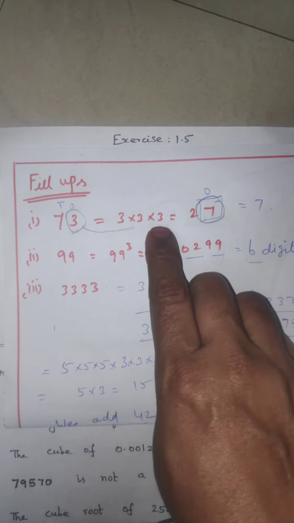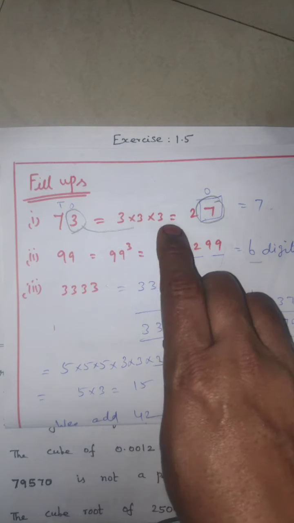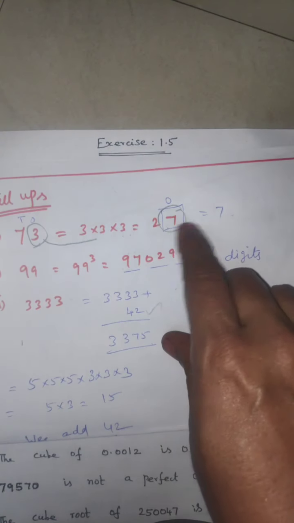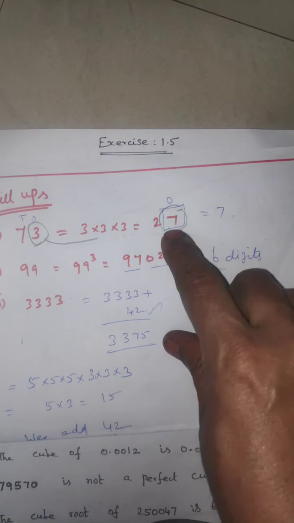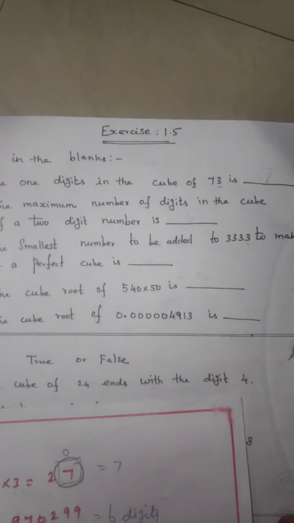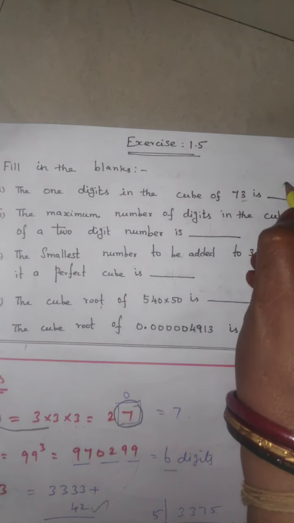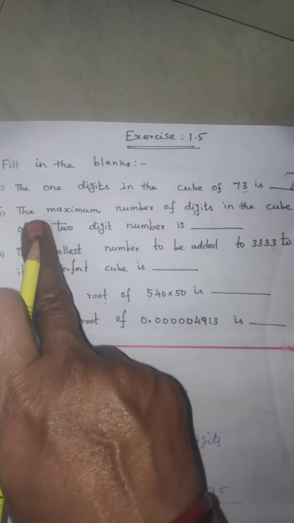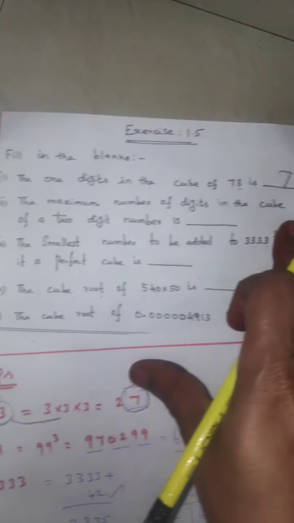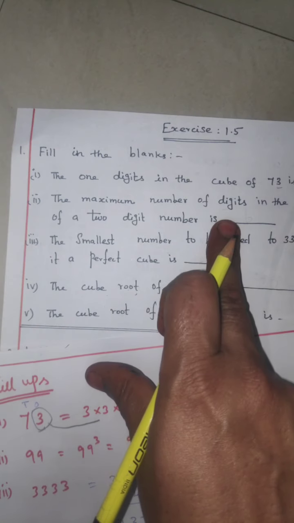3 into 3 into 3. Ones place asking for 27. 27, ones place is what number? 7. So now this filling the blanks for answer is 7. What is the answer? 7 you write there. Next question, the maximum number of digits in the cube of 2 digits is dash.